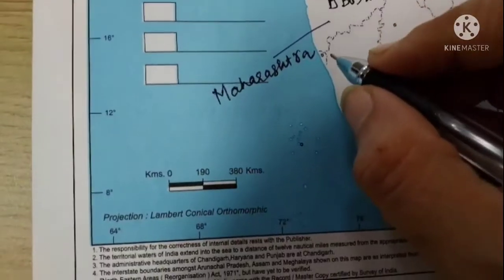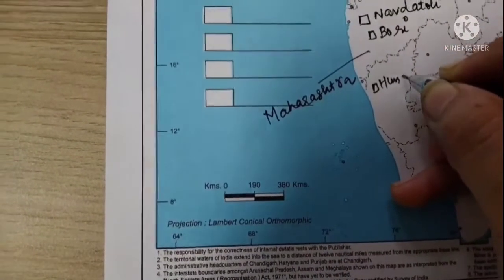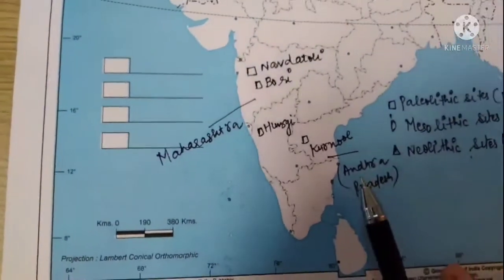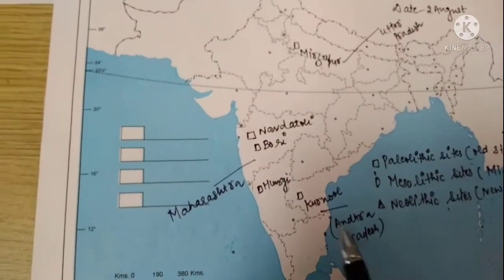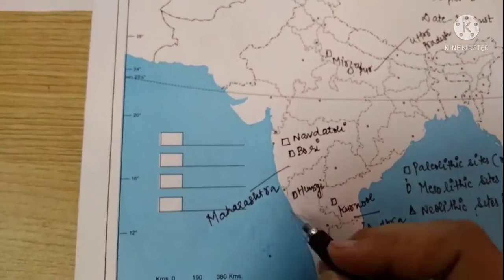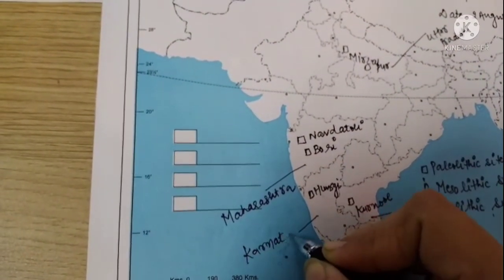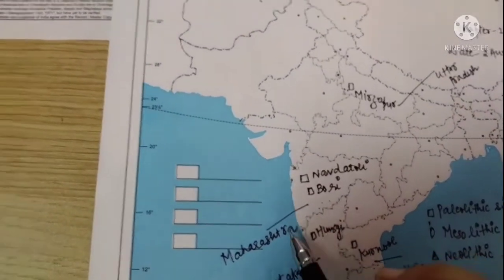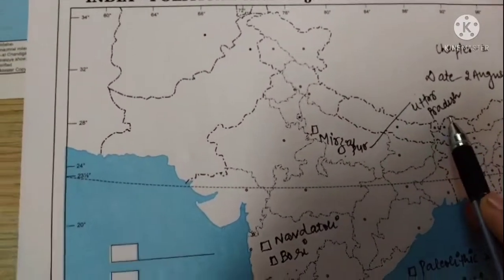I am using the symbol, and we will write down Hunsgi here. So in total I have located five places on this map: Kurnool, which is in Andhra Pradesh; Hunsgi, which is in Karnataka; Navdatali and Bori, which are in Maharashtra; and Mirzapur, which is in Uttar Pradesh.